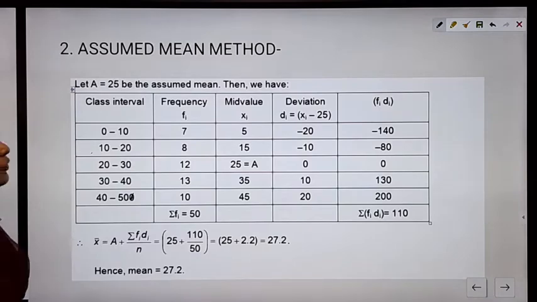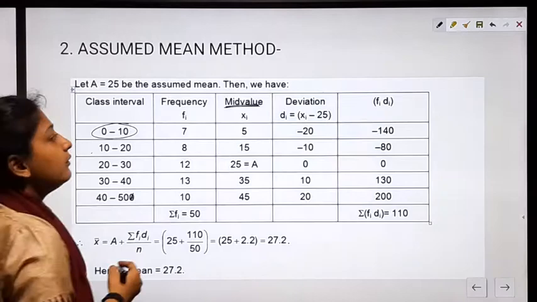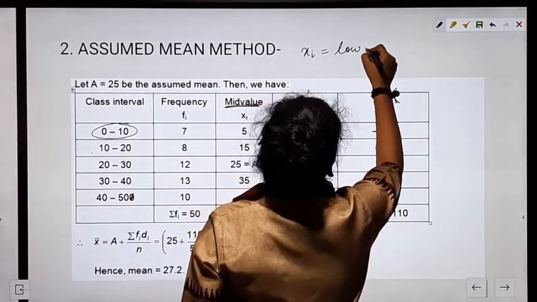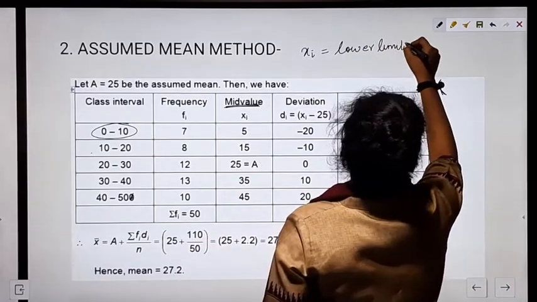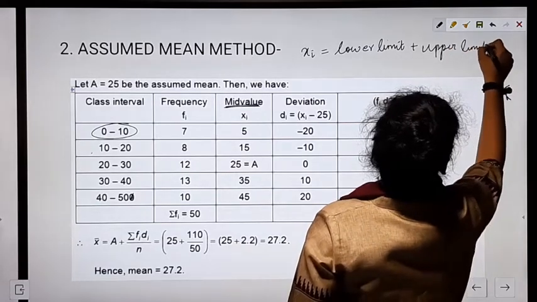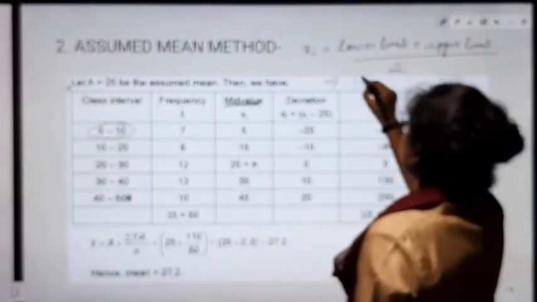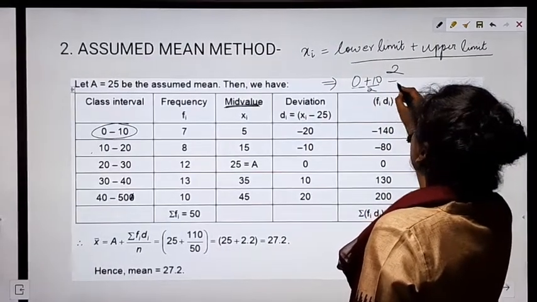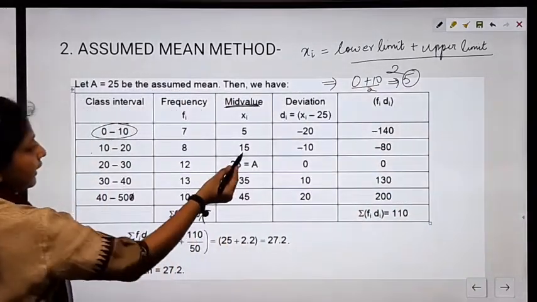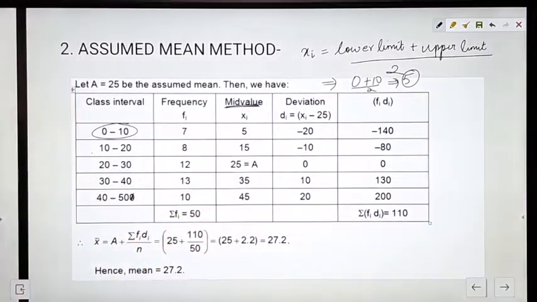In the next step, we have to find the mid value from this class interval. How do we find the mid value? Mid value is denoted by xi, and this is equal to lower limit plus upper limit divided by 2. See here, 0 is the lower limit, 10 is the upper limit, divided by 2. So we got the middle value as 5. Similarly, here we are getting the middle value as 15, here 25, here 35, and here 45.